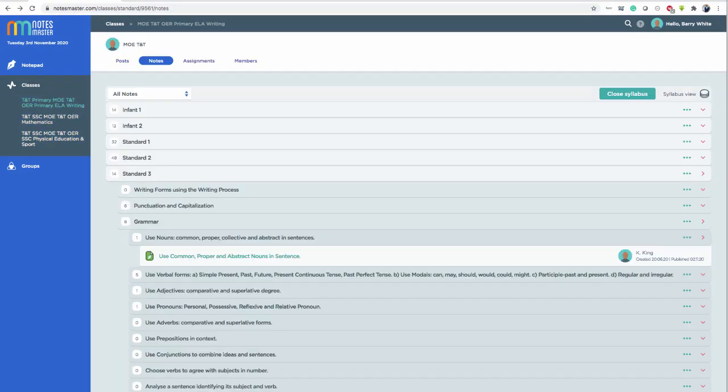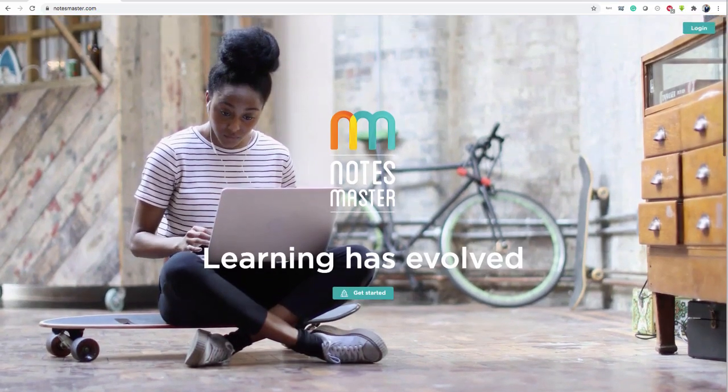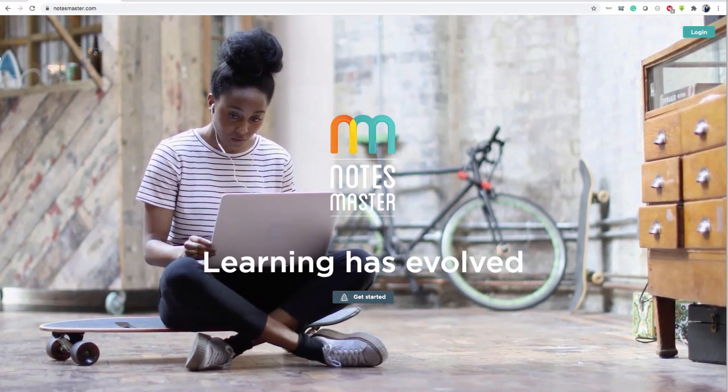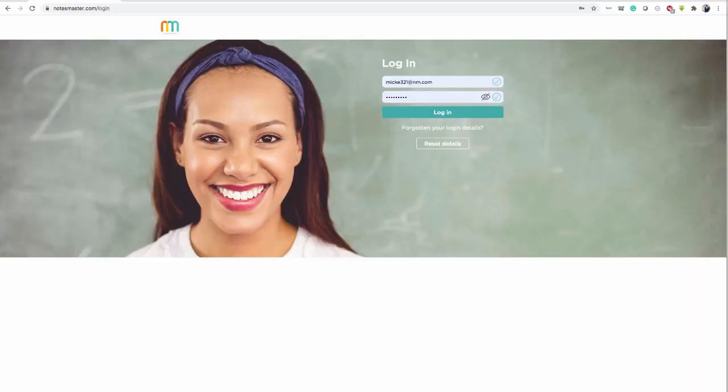When you're finished, be sure to log out. Put your mouse over the name, click log out, and you've logged out of the platform. When you come back, you don't need to get started and sign up again. You just click log in, put in your email address and your password. Remember to just tick your eye so you can see what your password is, and then click login. Okay. Thank you very much.